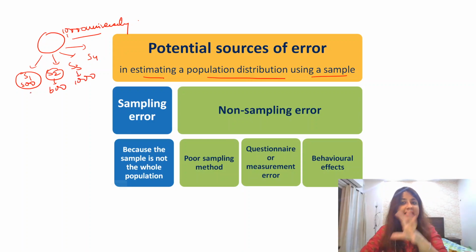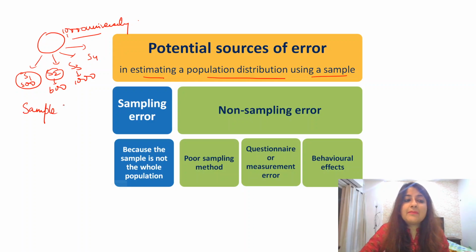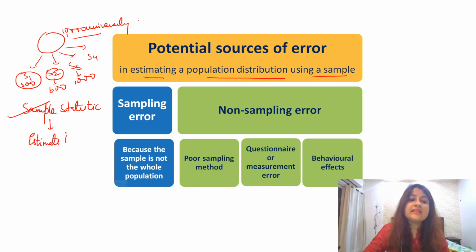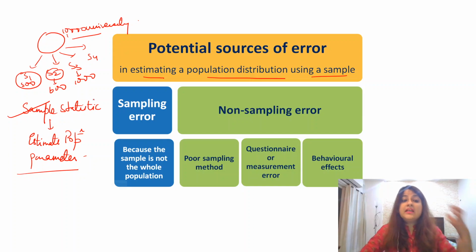In each of these samples we will be estimating a prevalence of addiction, which will be known as a sample statistic. From this sample statistic, we try to estimate what is known as a population parameter. That is, we try to estimate the prevalence of addiction among these 10,000 university students using this sample statistic.